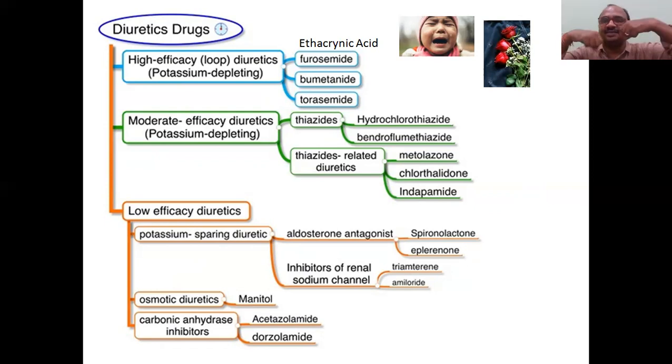Ethacrynic acid, he is ethacrynic acid because he saw the smell of furoses, and he started getting off more and more urine after seeing the rose smell. Ethacrynic acid,